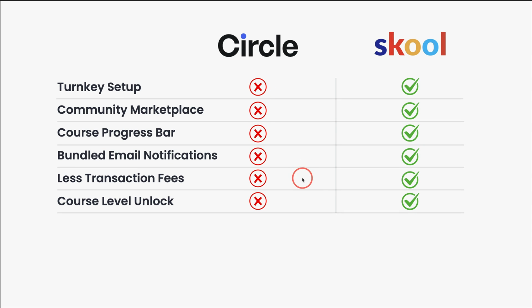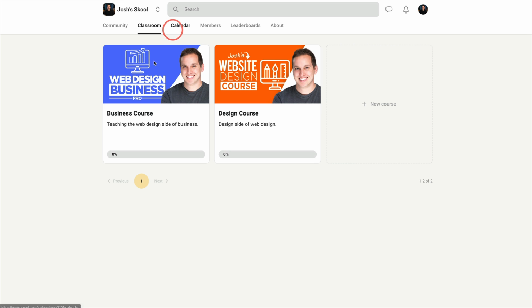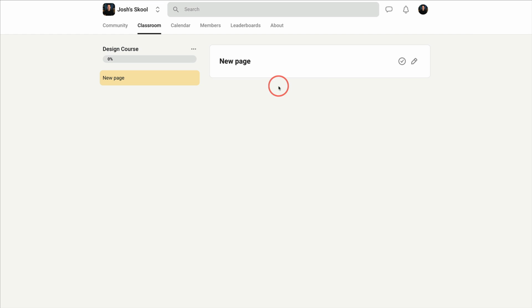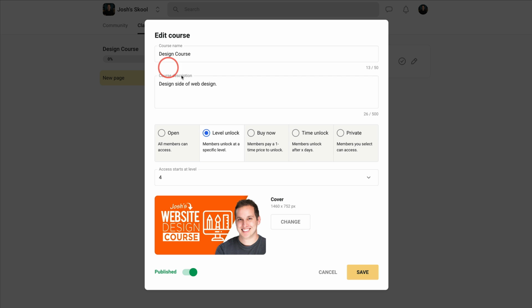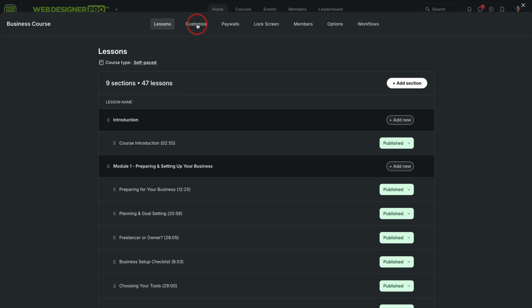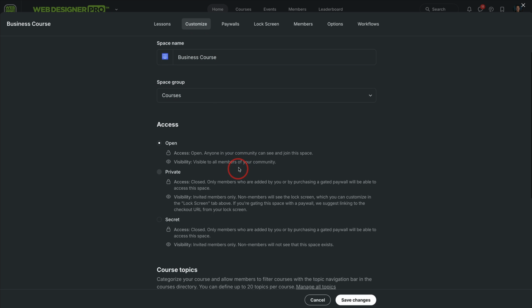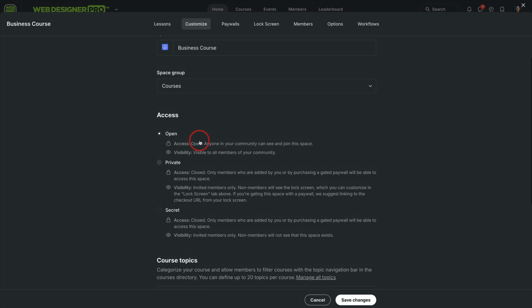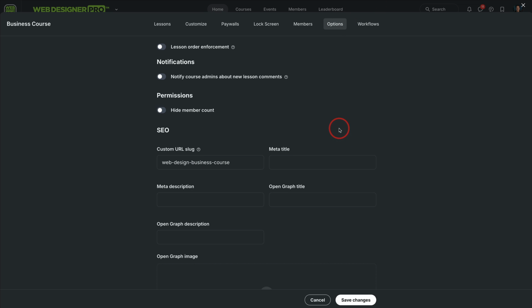And then currently Skool does have level unlock for courses, whereas Circle, I believe, is adding this, but at the time of recording this, that is a bit of a difference. It's funny because on this course, for example, I've set it up so that you can only get it with a level unlock. With Circle, if I go into one of my courses, I can customize it via access, but there's no level unlock through gamification.